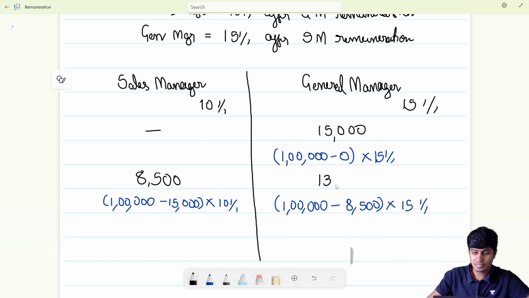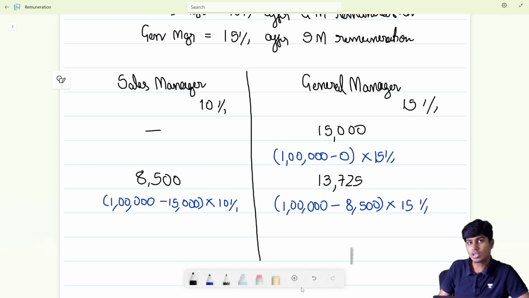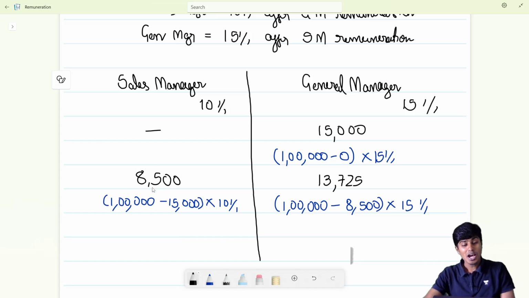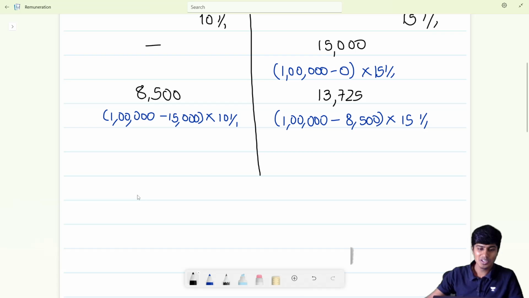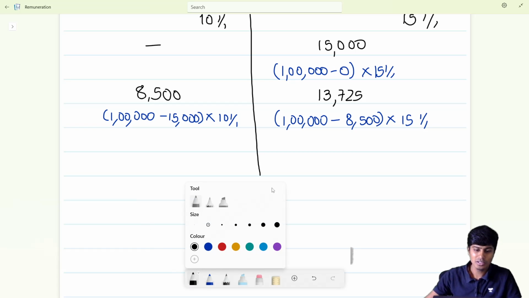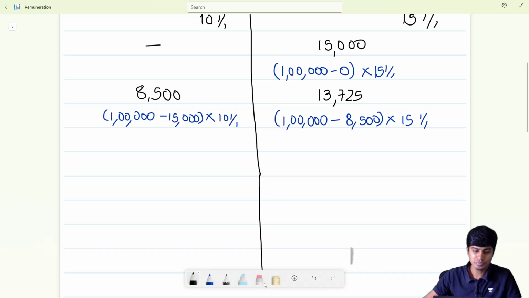No, no, no, no, no. Sir, why is it not? Because we computed the sales manager's remuneration as 8,500, assuming the general manager's remuneration to be 15,000. Now, when the general manager's remuneration is no longer 15,000 and has become 13,725, our sales manager's remuneration will no longer be 8,500. It's going to change. Why? This is not 15,000 anymore. This is going to be 13,725. We're going to take 13,725 at this place and then recompute our sales manager's remuneration. Oh my God, sir, what are you doing? I'm doing the solution to the problem.